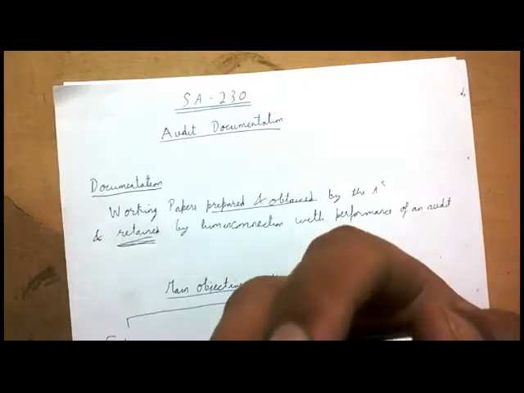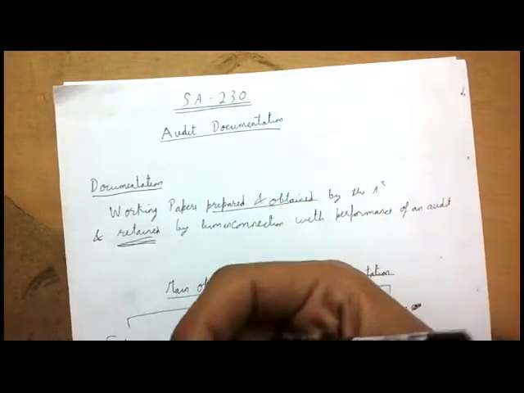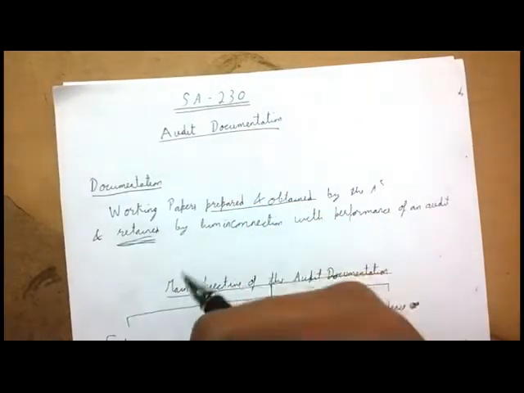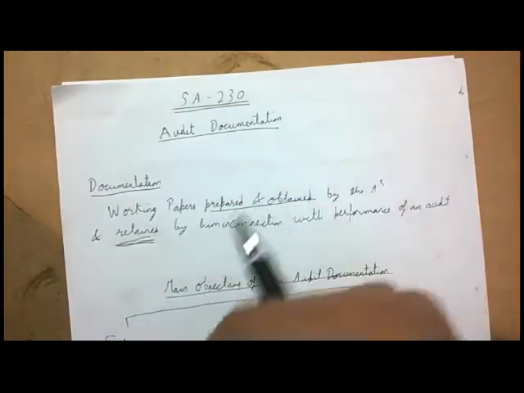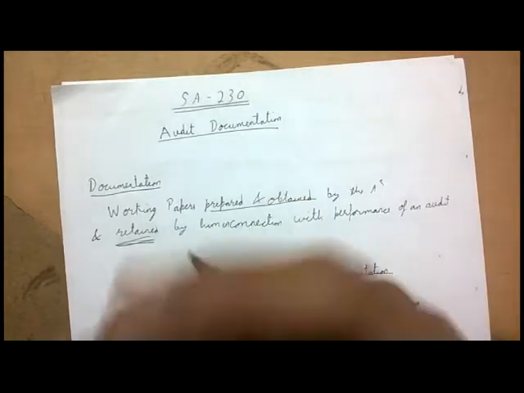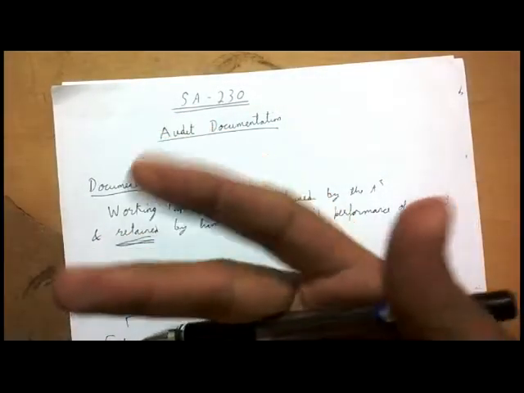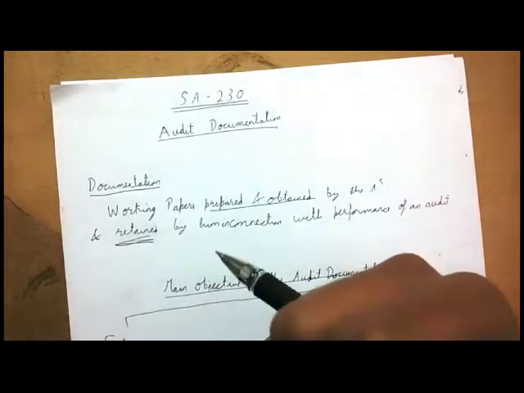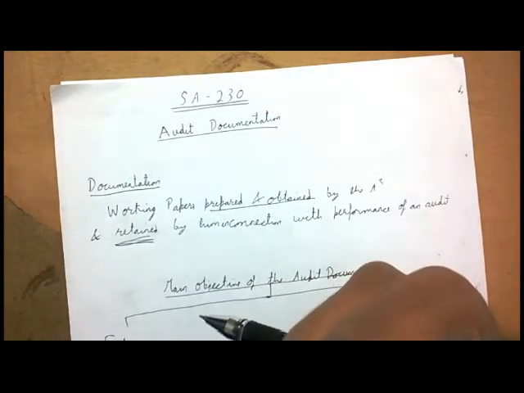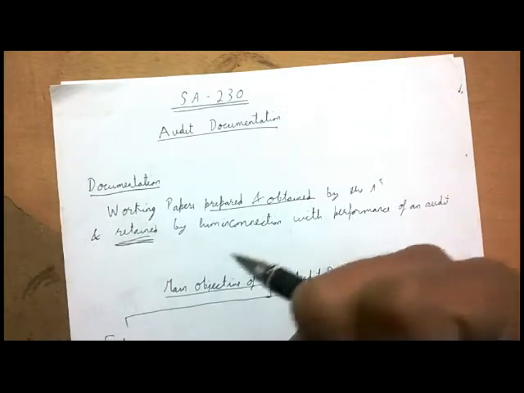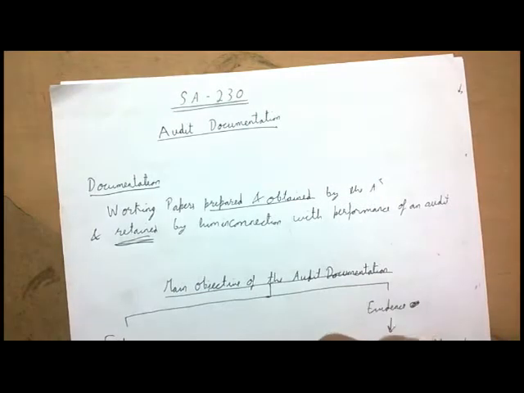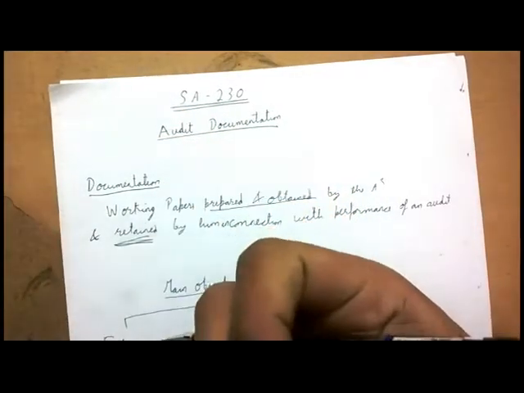It is the discretion. Discretion means it is the will of the auditor whether he wants to give it to any other person or not. He is under no obligation or duty to give it to anyone, even to the client. Even the client cannot have control over the documentation. Even the client cannot say, I need your working papers. It is the property of the auditor, and it is for the auditor to decide whether he would give it to the client or not.